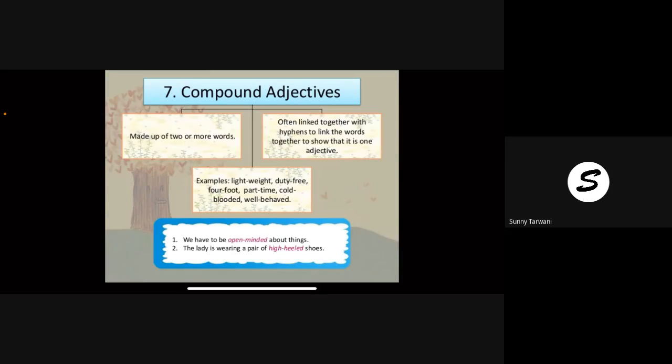Lightweight means which has very little weight. We have to be open-minded. So open-minded: these are two adjectives which are used together in a sentence. These types of adjectives are called compound adjectives. Compound means when you join two. High-heeled: high and heeled are two different adjectives which are used as a whole to describe the height of the shoes. So these are compound adjectives which are used together in a sentence. The meaning is single, though the words are two. It means one thing.